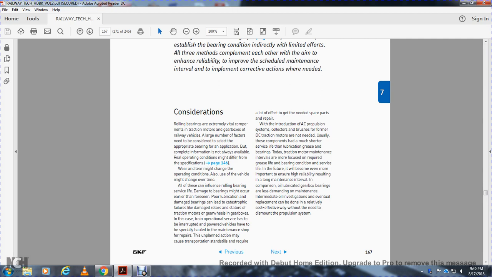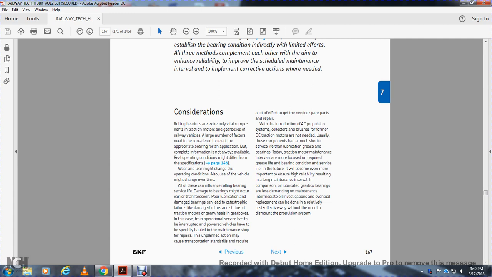Damage of the bearings can be delayed with the catastrophic failure with the damaged rotor and stairs with the traction motor gear wheels with the gearbox, within case of the tracking and operational services had the interrupted the power services, with a special maintenance shop for the repairs and transportation standstill with the require with the law. With the need of special spare parts, the introduction of AC propulsion systems calculated with the brush one with the DC traction motor with the need. Usually these components have much shorter lubrication intervals with the bearing.